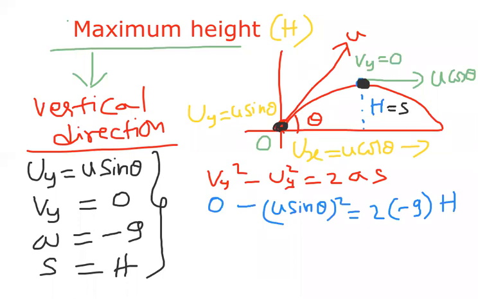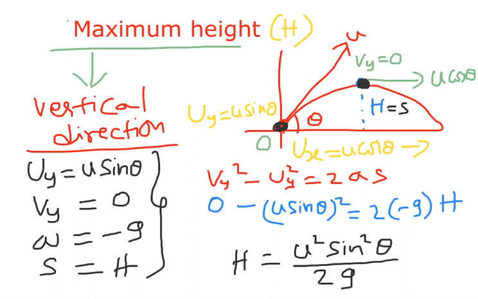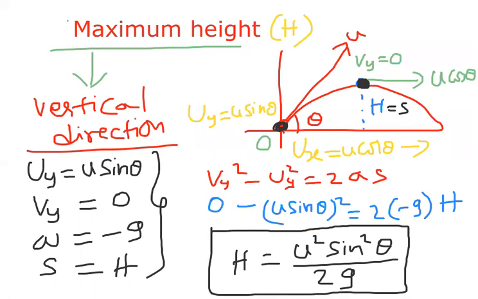Here minus sign is there, here minus sign is there, minus minus cancels, and finally the expression we are left with is capital H equal to u sin theta whole square, means u square sin square theta, in denominator 2g. So my maximum height formula is u square sin square theta by 2g. This is the maximum height formula in oblique projectile.